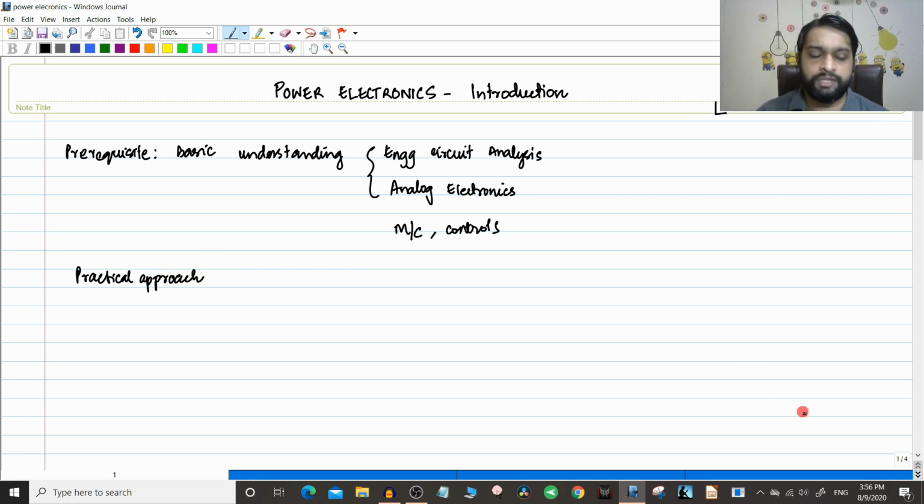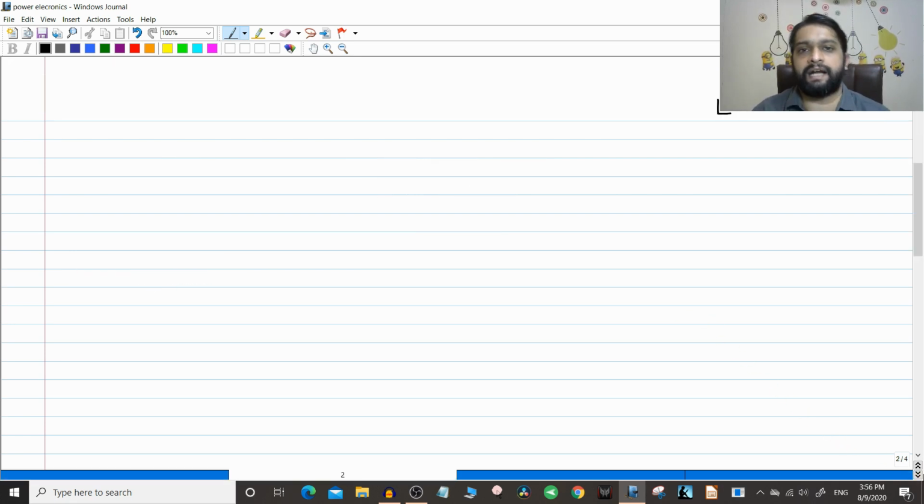Okay, so with these two things we will go through the basic contents and start with the books. One of the major materials which will be used is the book Power Electronics by Mr. Rashid.